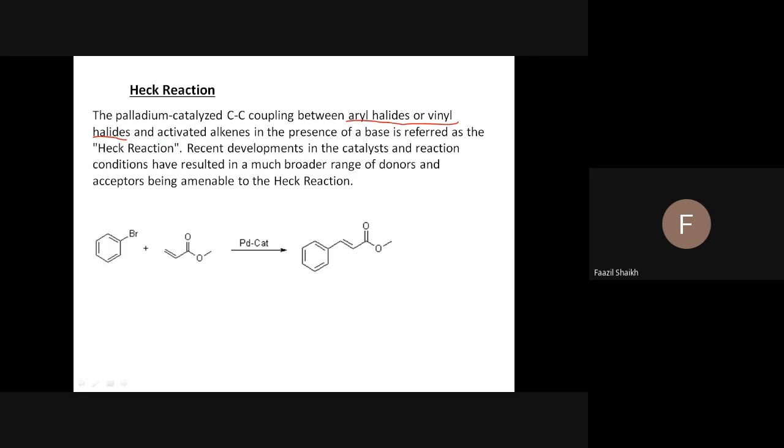See now, what is the partner, or we can say reagents, reactant 1, reactant 2. We can call it a reagent. What is the reagent of the Heck reaction? Activated alkenes. What is an activated alkene? If an electron withdrawing group is attached to the alkene, that is called an activated alkene. So this is the Heck reaction, which takes place between aryl halides and activated alkenes.